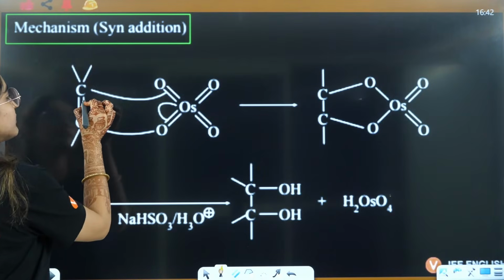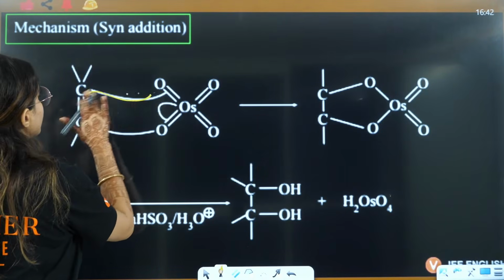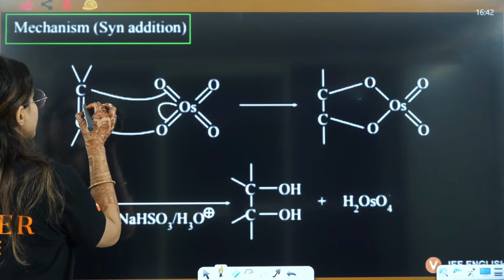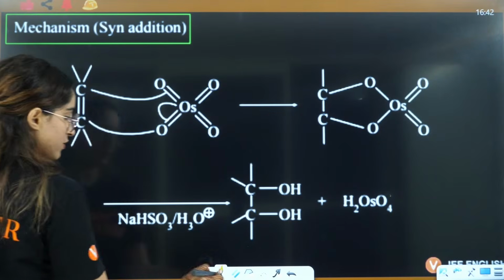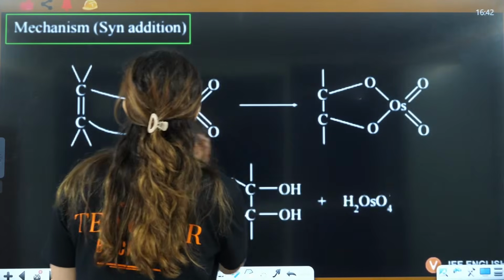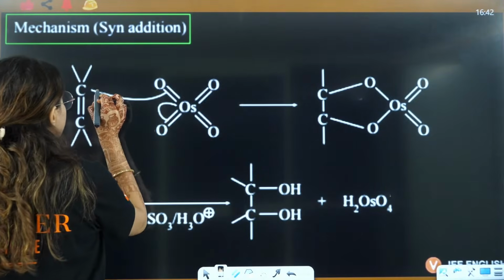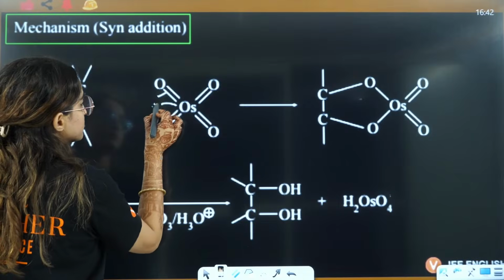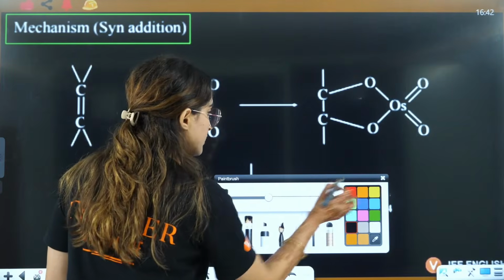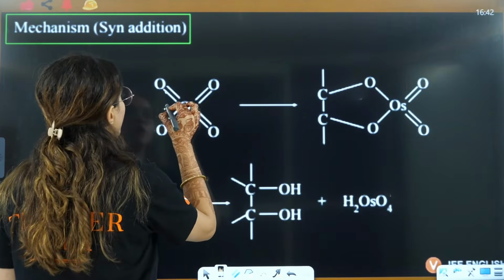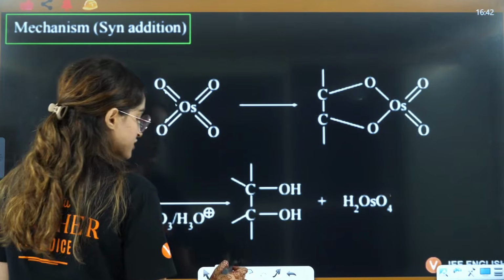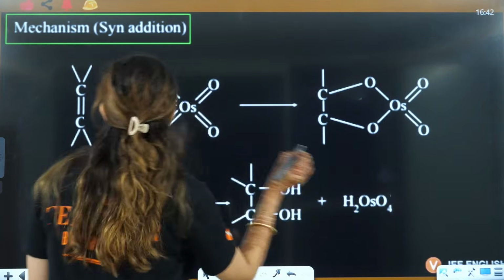How? Firstly, these pi bonds are going to... wait a minute. So how is this going to show this particular reaction, let's talk about that, right?